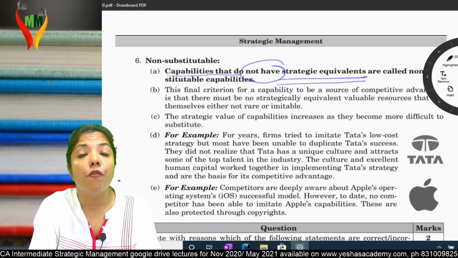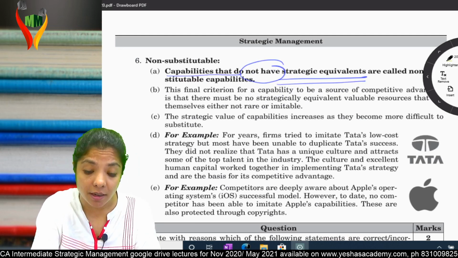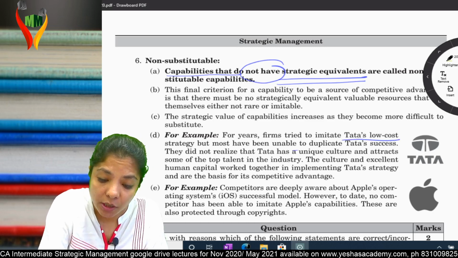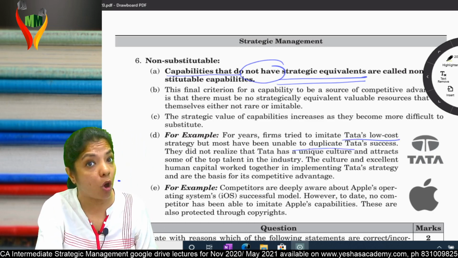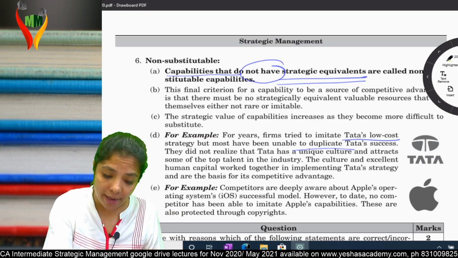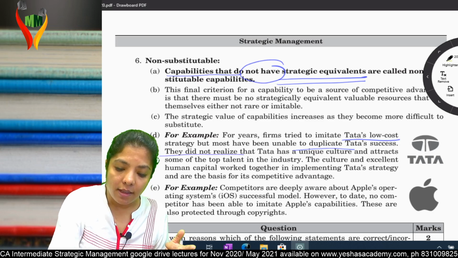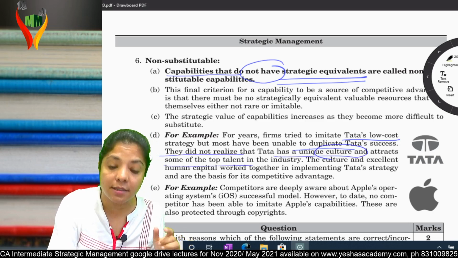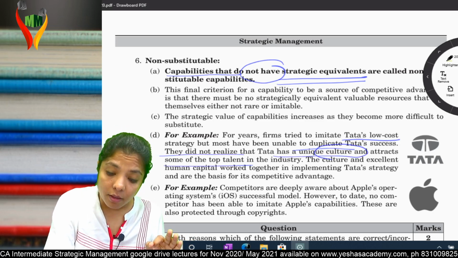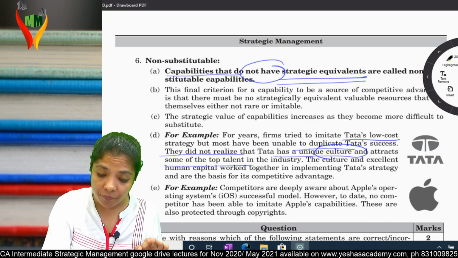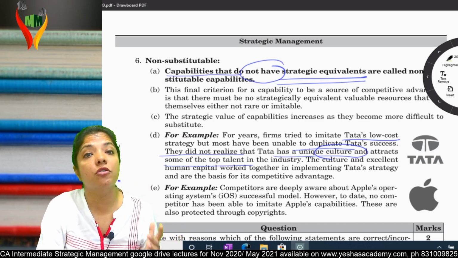For years, firms tried to imitate Tata's low-cost strategy but have been unable to duplicate it. They were trying to copy, but they were unable to copy it. Why? They did not realize that Tata has a unique culture and attracts some top talents in the industry. The culture and excellent human capital in Tata are the basis of its competitive advantage.